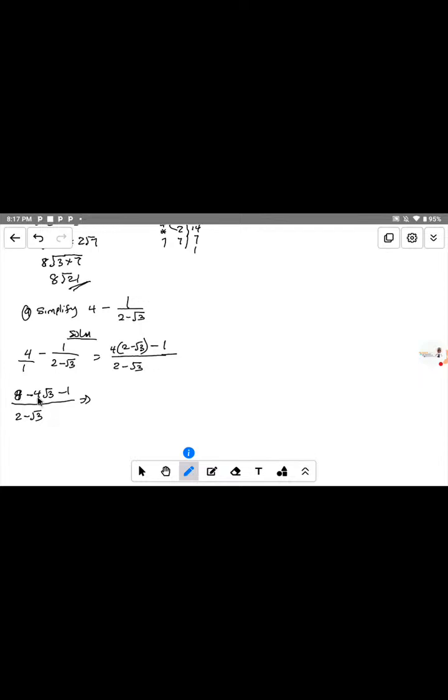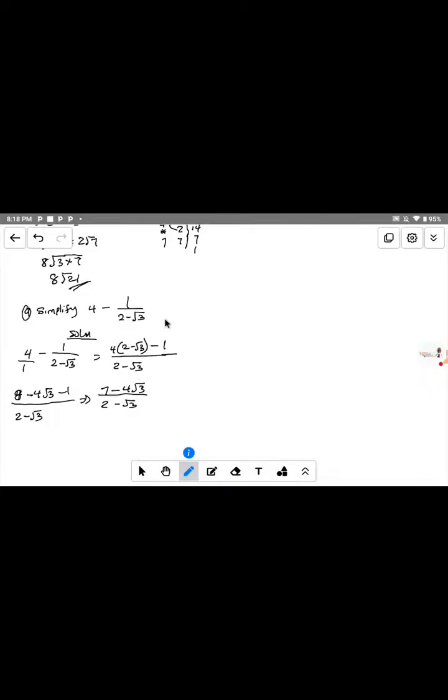So you cannot subtract 4 root 3 from this 8, because this 4 root 3 is just like an unknown number, like we have x here. It does not stand alone. It's only the 1 and the 8 that stand alone. So 8 minus 1 gives us 7. Therefore we have 7 minus 4 root 3, divided by 2 minus root 3.